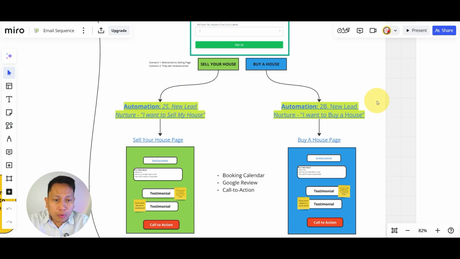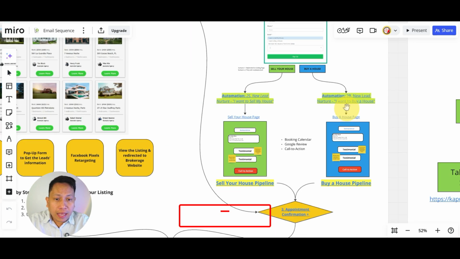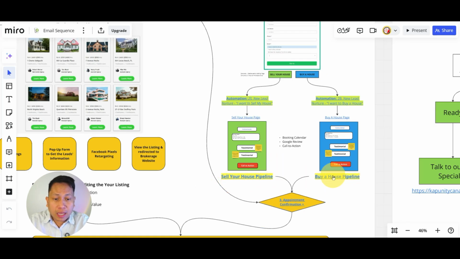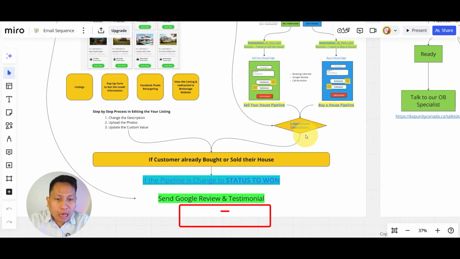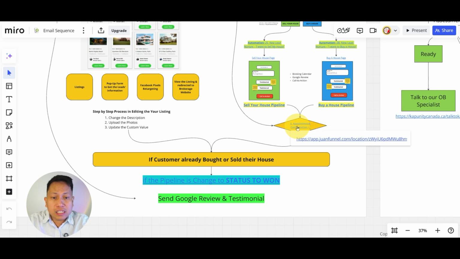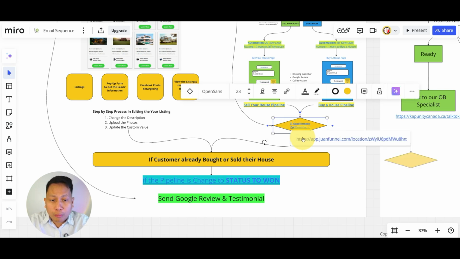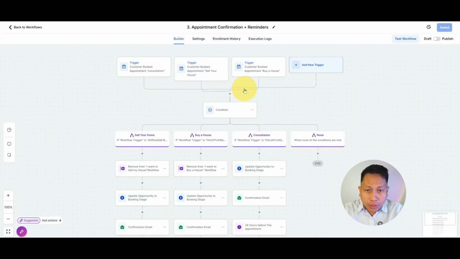So if the customer fills up the form, then they will send specific automations. I already showed you the pipeline. Now, if it's booking an appointment, this is the good thing. I already set up an automation for you as well. So how to do this, I'll just show this to you.